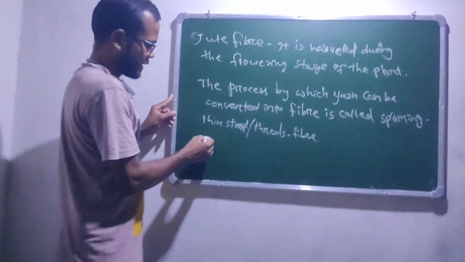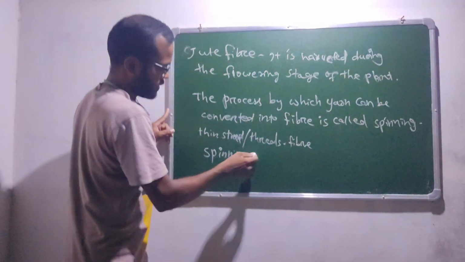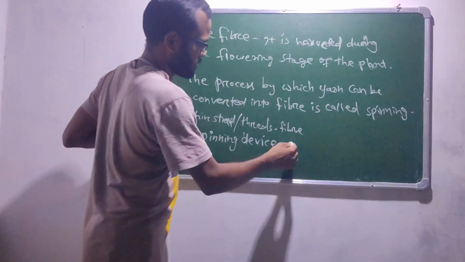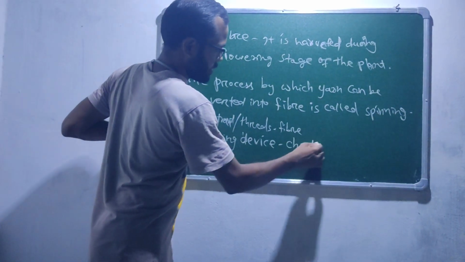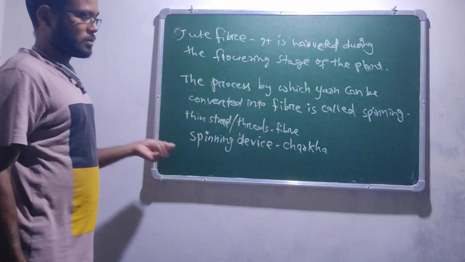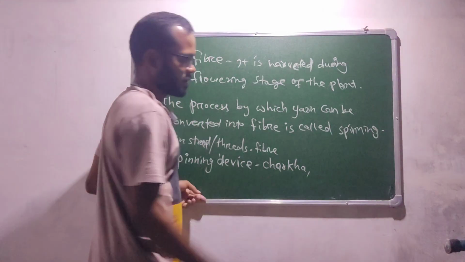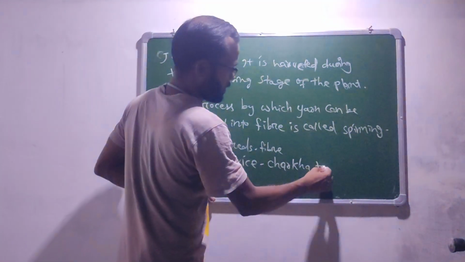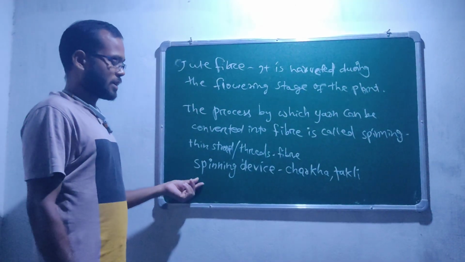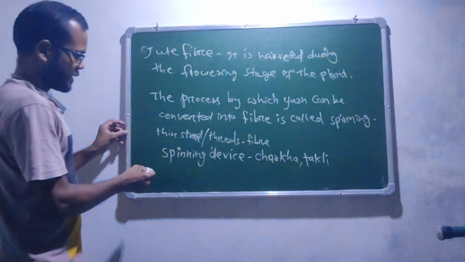And there is a device known as the spinning device, and that is the charkha. You almost heard about this. Mahatma Gandhi used to make yarn with this charkha. And there is another device known as takli. These two are the spinning devices.